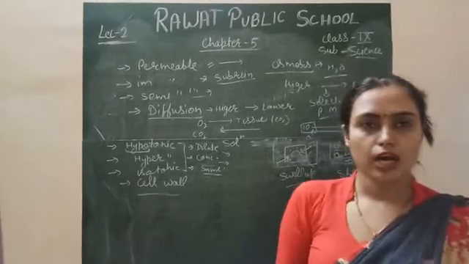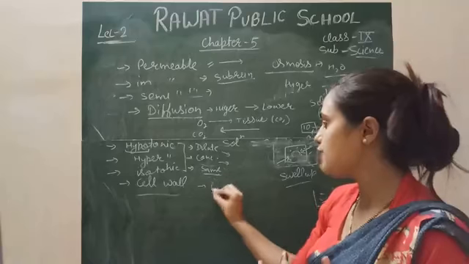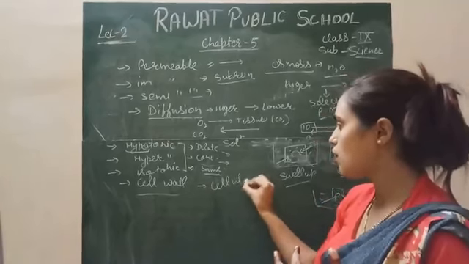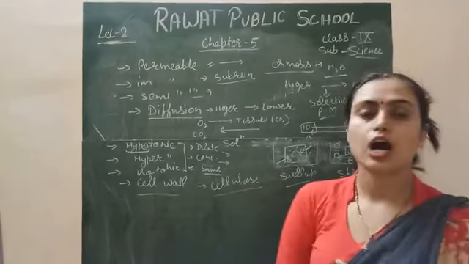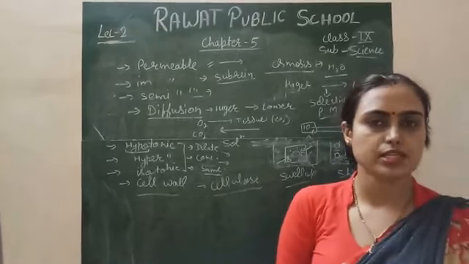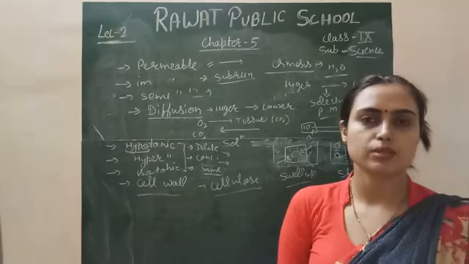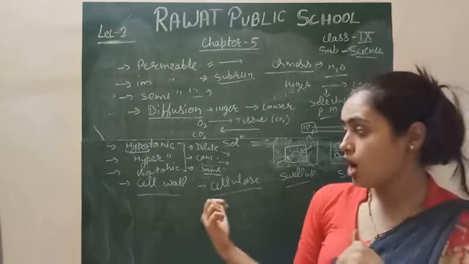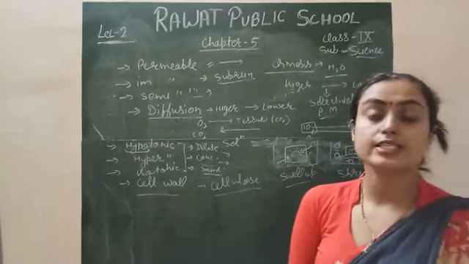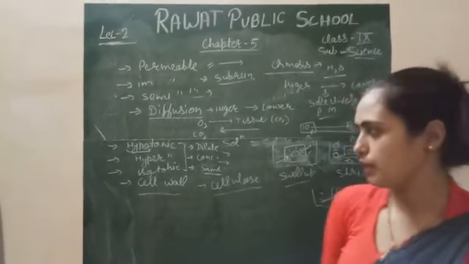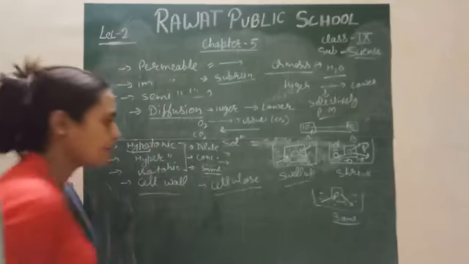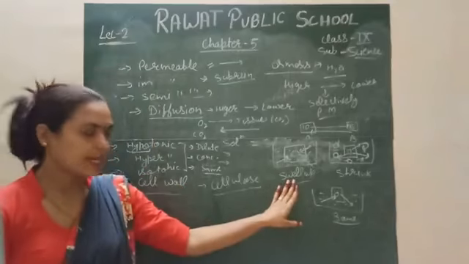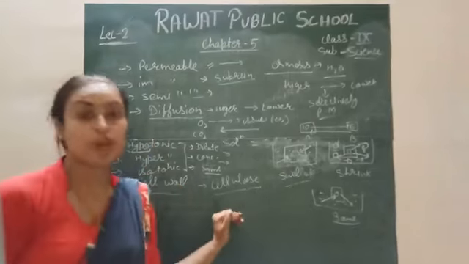The cell wall in plants is generally made up of cellulose, because cellulose is the main carbohydrate present in the plant. So the cell wall is made up of cellulose in plants, and it is a complex carbohydrate, right? Okay, what is the function of the cell wall?